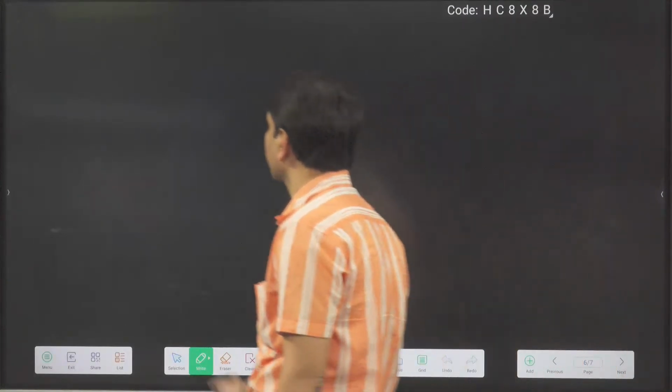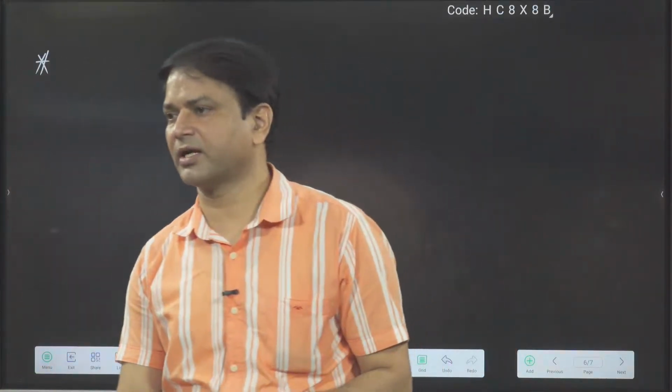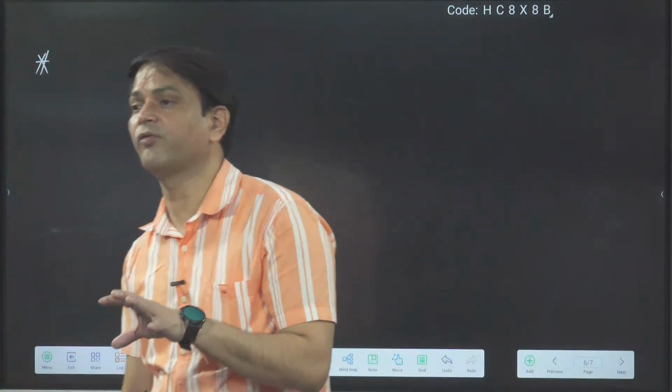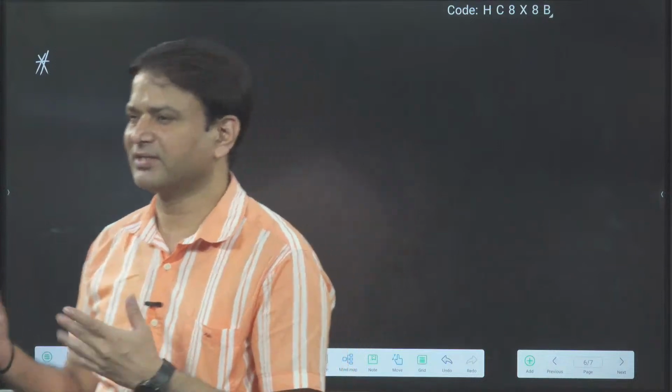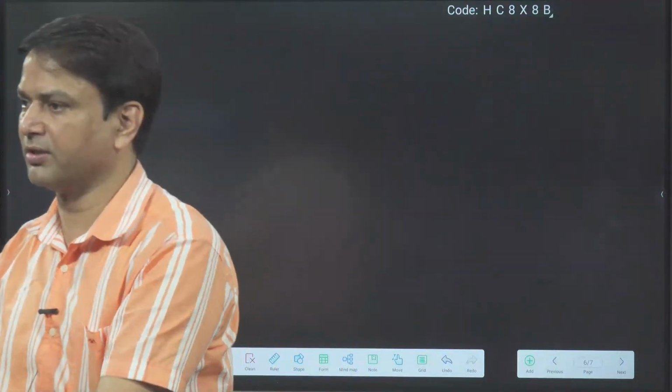Okay. So everybody got the equation of a straight line, y is equal to mx plus c, and ax plus by plus c is equal to 0. It is another form of straight line. Y is equal to mx: when c is given as 0, then y is equal to mx is a straight line passing through the origin.